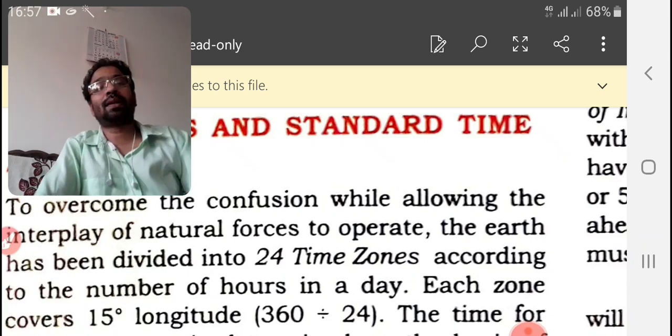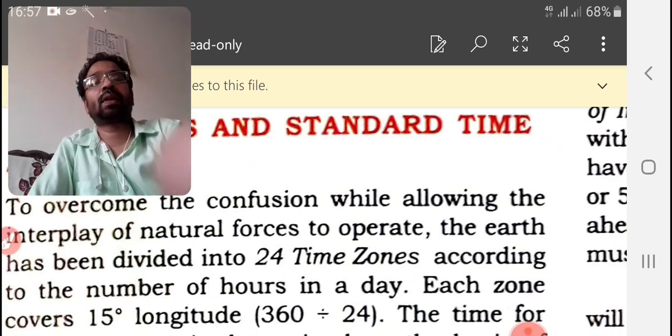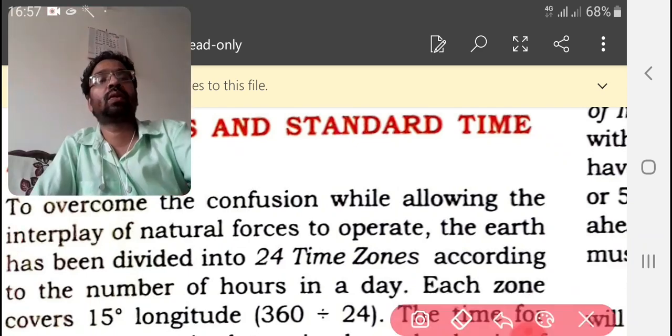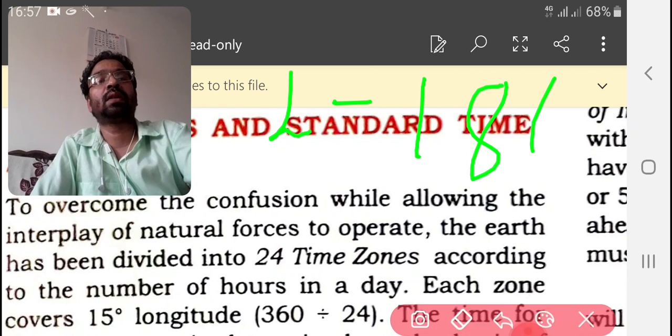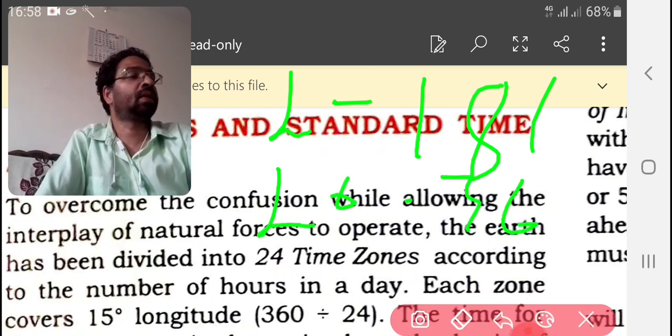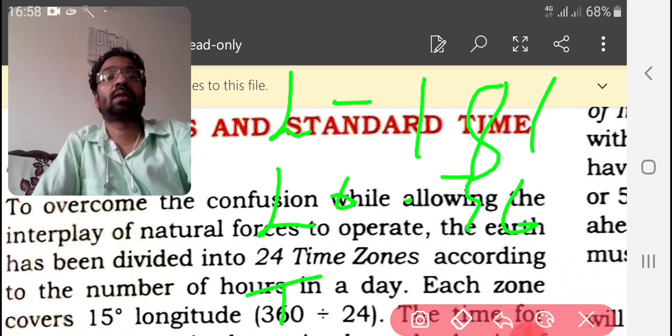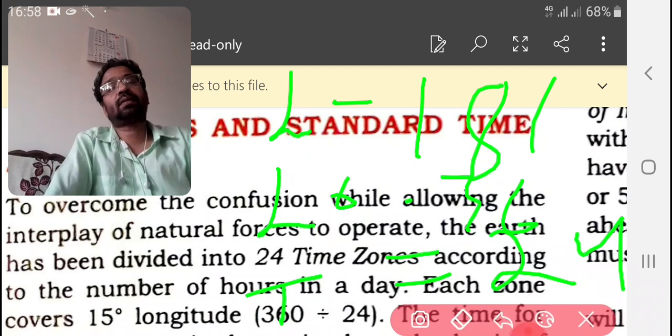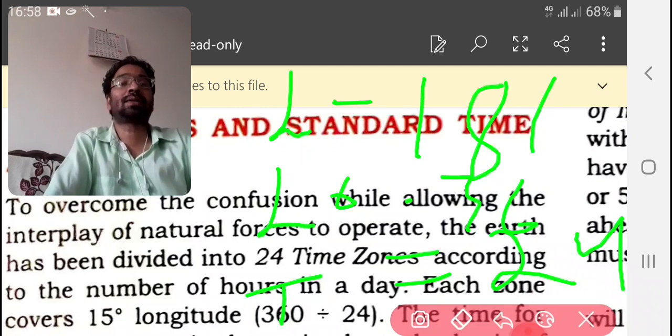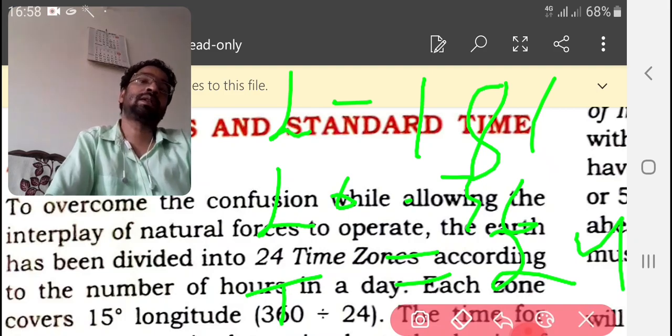Longitudes are 360, and latitudes are 181. Now, what about the time zones? Time zones are 24. Why do we divide the earth into 24 time zones? Because there are 24 hours in a day.